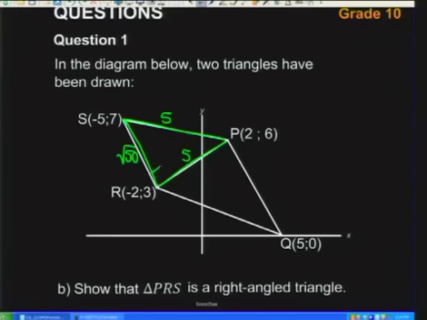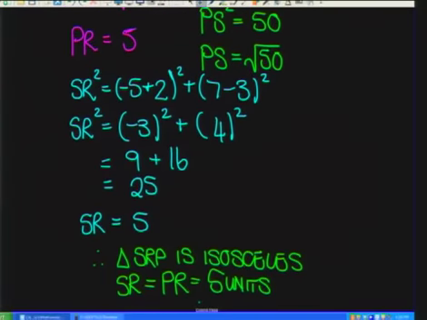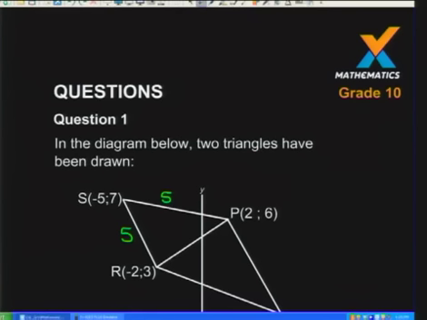Let's take that angle over there. Let's assume that's the 90-degree angle, or would it be? From S to R. No, hang on, sorry, I'm filling in my sides. Let's just take that away. This one over here, SR was 5. And RP. So let's just get our sides correct so we don't make any silly mistakes. RP and SR were the two that are the same. Right, so SR and RP. So that one over there was 5. This one over here was the root of 50. Okay, so it looks to me like that's going to be the 90-degree angle over there.